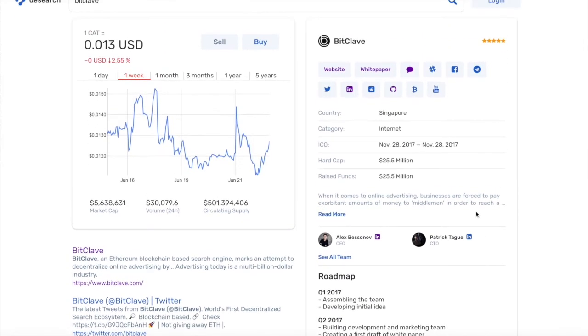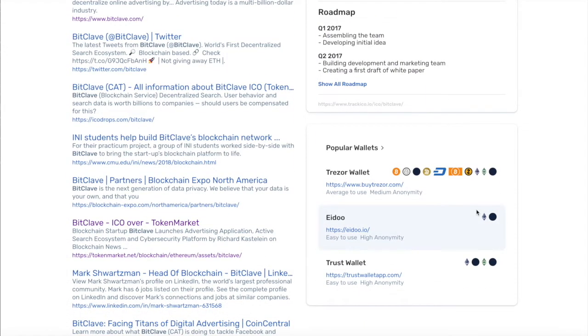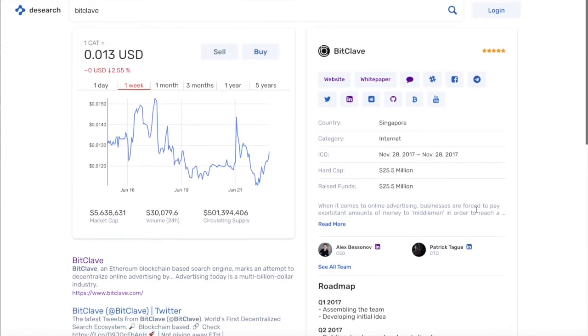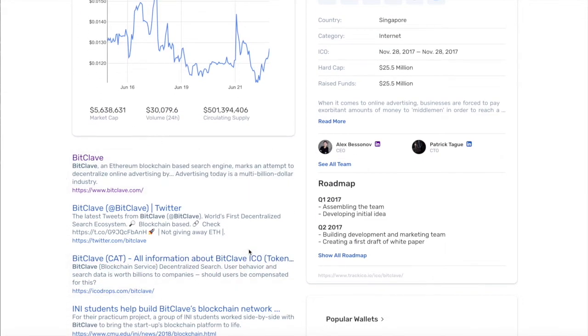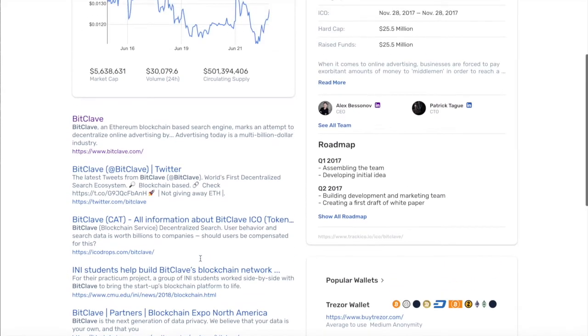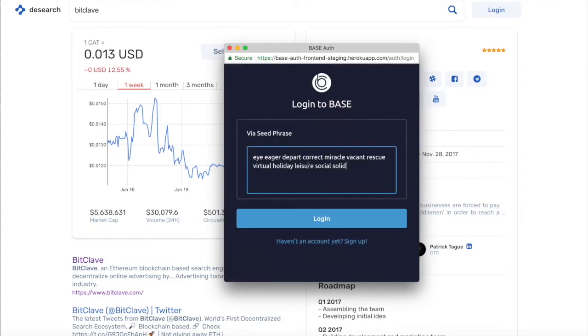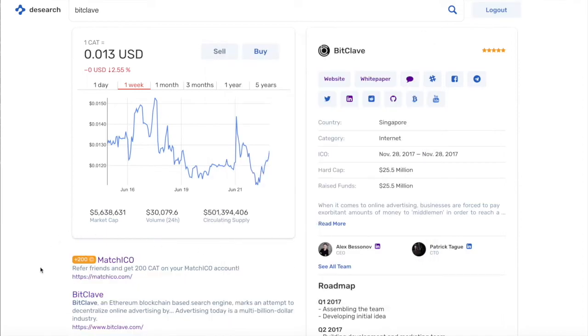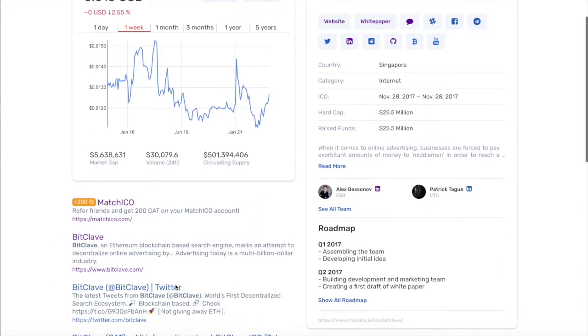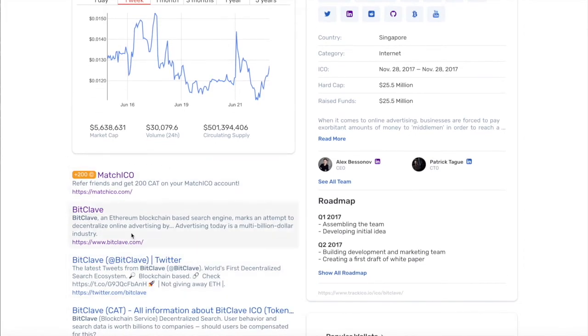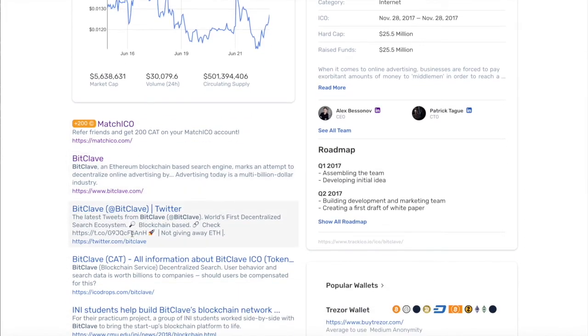Now I would like to demonstrate how DSearch can optimize search results based on the personal data of the user. What we see now are search results for the user that is not logged in into Base. Now I'll log in as a user, the user that was classified by Digital Twin as an investor. And now I see here a targeted offer. Since this user was classified as investor and this information is available in Base, DSearch found an offer in Base that is relevant to both search query and personal interest of the user.